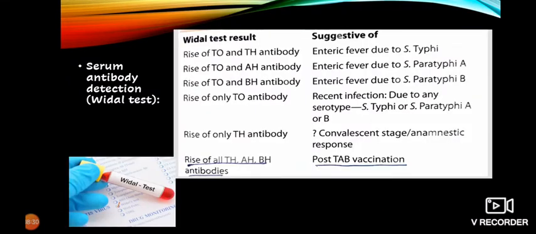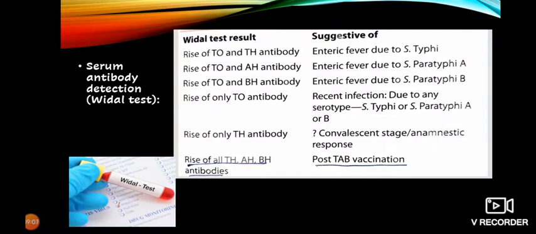Serum antibody detection, which is the Widal test. It is an agglutination test where H and O antibodies against Salmonella typhi and Salmonella paratyphi A and B are detected and measured in the patient's sera by using O and H antigens. The antigens used are O antigen of Salmonella typhi, that is TO, H antigen of Salmonella typhi, TH, H antigen of Salmonella paratyphi A, that is AH, and H antigen of Salmonella paratyphi B, BH.